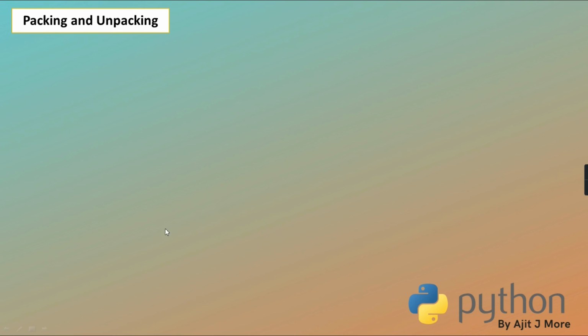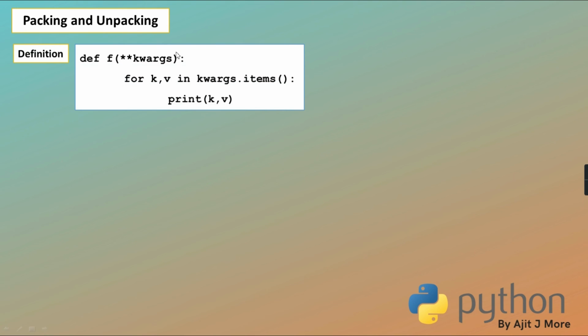All those arguments are stored into one tuple, or into one dictionary, and then that single tuple or dictionary is passed. So this is the process of packing. Now when unpacking takes place, that too I'll tell you. Okay, first we'll talk about this.